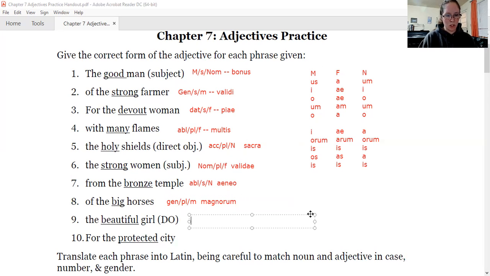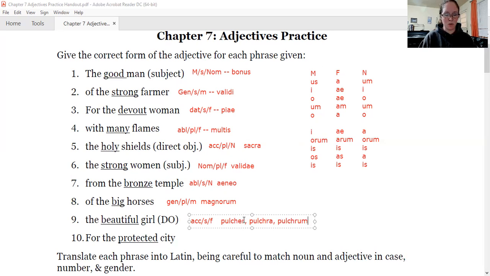All right, two more. The beautiful girl. Direct object. So if it's the direct object, that means it is definitely which case? The accusative case. What number is it? Is girl singular or plural? Singular. What gender is girl? Feminine. What's the word for beautiful? You've had this for a while. Pulcher, pulchra, pulchrum.